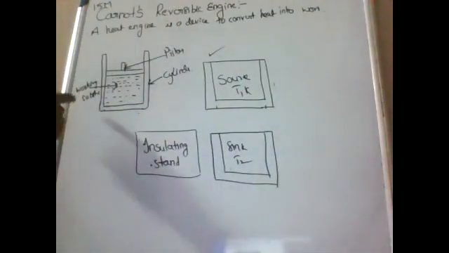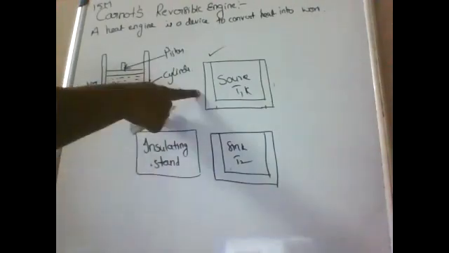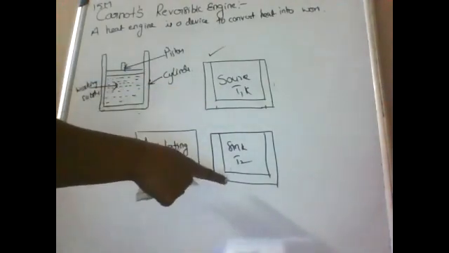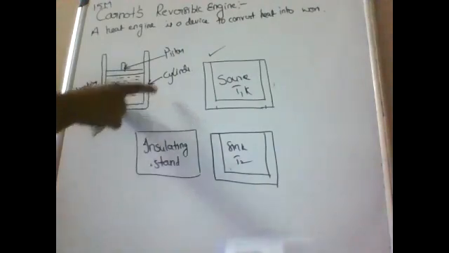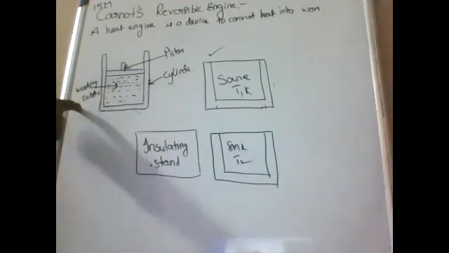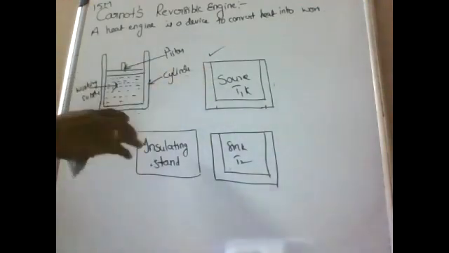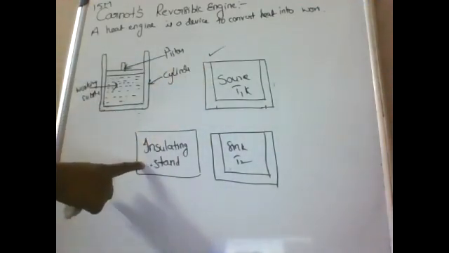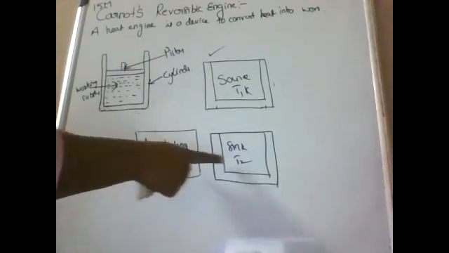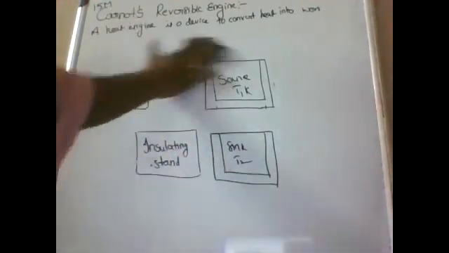In Carnot's reversible engine, we have four parts: working substance, source, insulating stand, and sink. In the working substance, we have one cylinder with piston and we take an ideal gas as the working substance. The source is always at high temperature, the insulating stand has non-conducting walls, and the sink is at very low temperature.